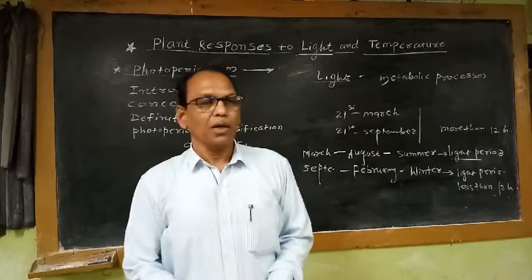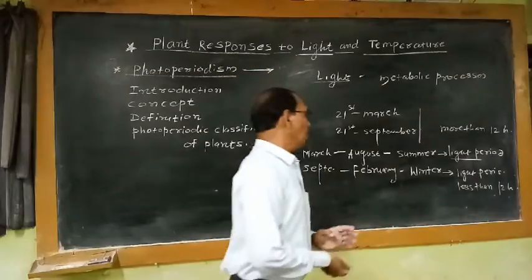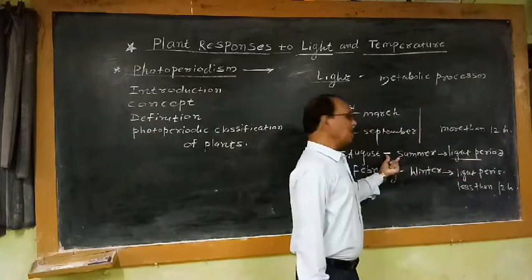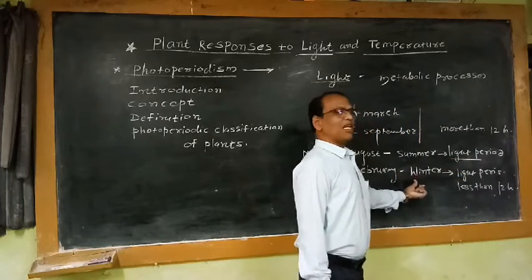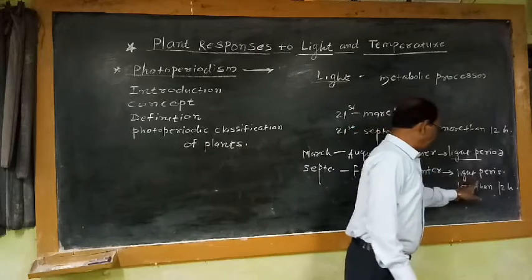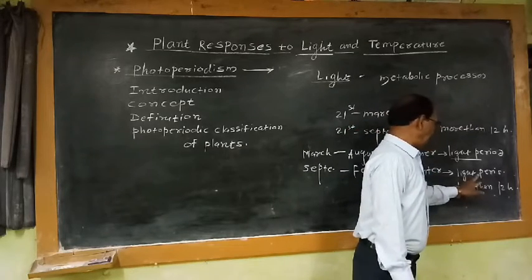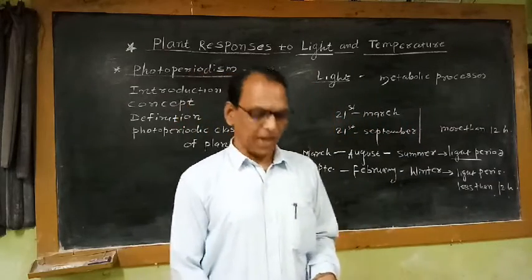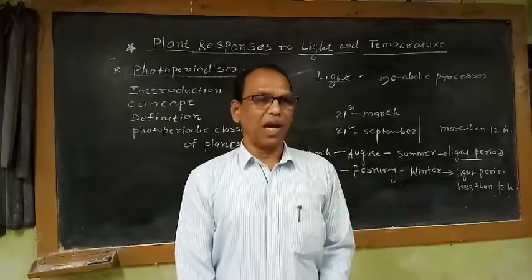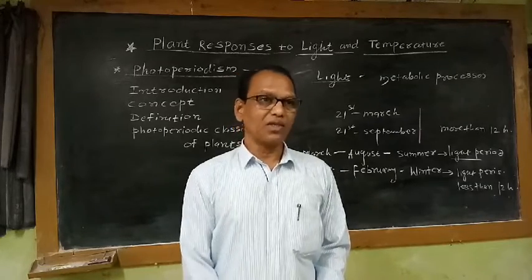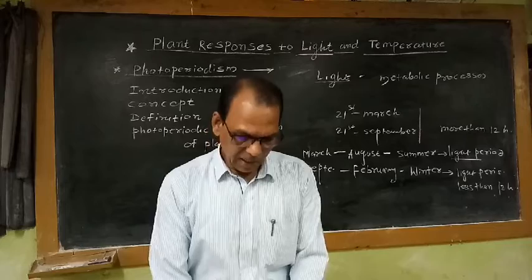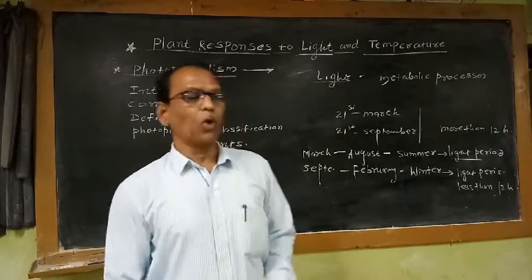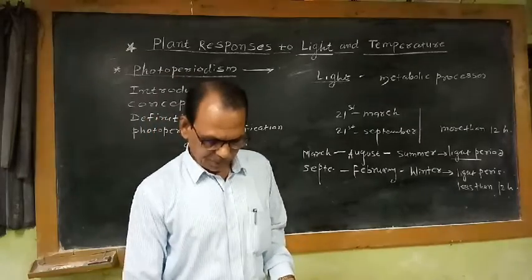That means naturally plants are exposed to more light period and less dark period in summer season, and to more dark period and less light period in winter. So the light period which the plant gets is not uniform in winter and in summer season.